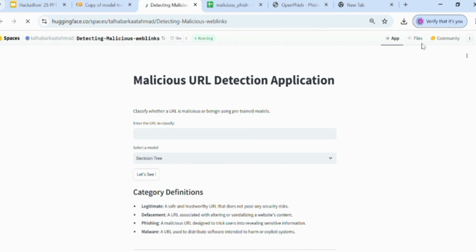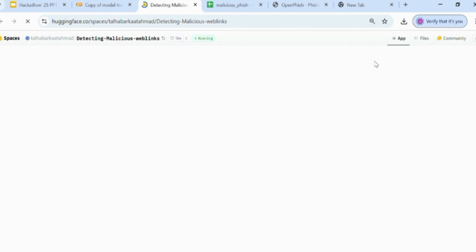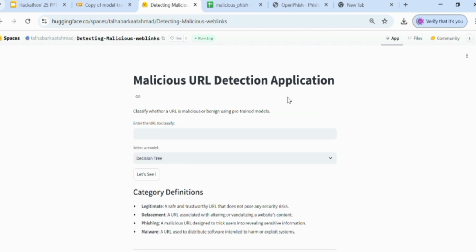So this is the file. I'm clicking on the files area. These are our app.py and requirements.txt files, and these are all the trained model files which we have uploaded on Hugging Face. And now this is our interface. It will take some time to load. So this is our web-based application.